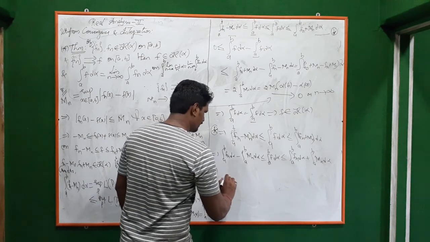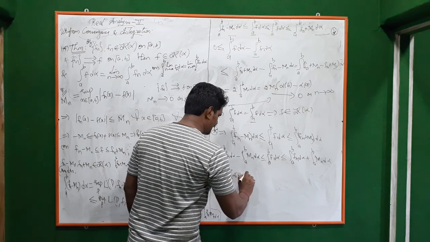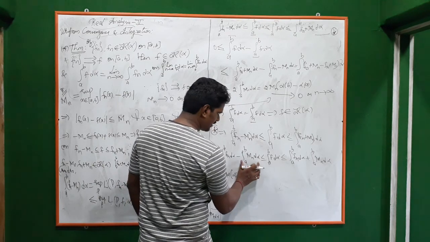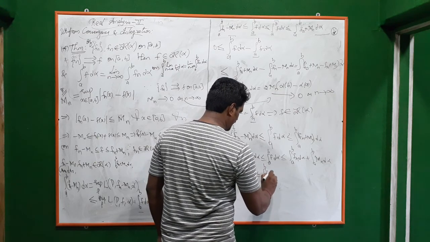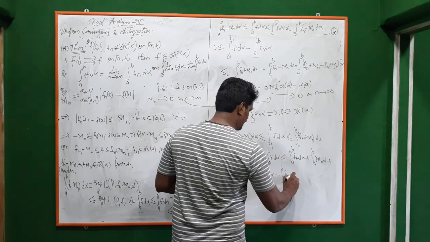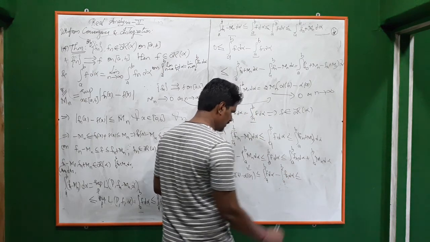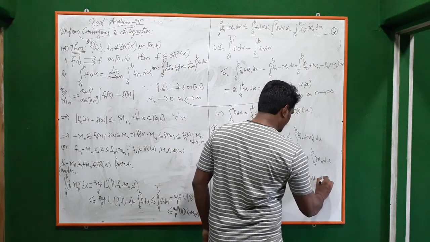Which implies minus mn times alpha of b minus alpha of a is less than or equal to the integral of f d alpha minus the integral of fn d alpha, which is less than or equal to mn times alpha of b minus alpha of a.